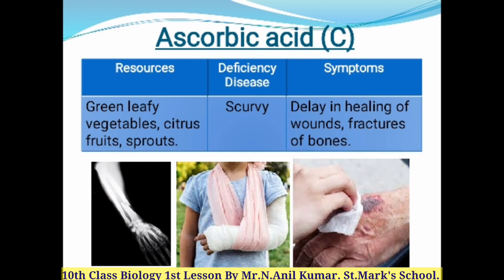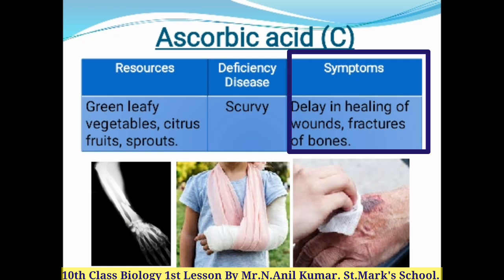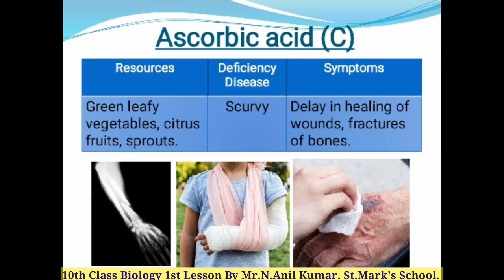Delay in healing of wounds means the wounds will not cure fast, it will take more time to cure. And next, fracture of bones will happen very easily if vitamin C is lacking in us. And one more thing, children, the rich source of ascorbic acid or vitamin C is available in all the green leafy vegetables and especially citrus fruits, for example lemons, oranges, etc., and also in sprouted seeds. So vitamin C is very important regarding your health.